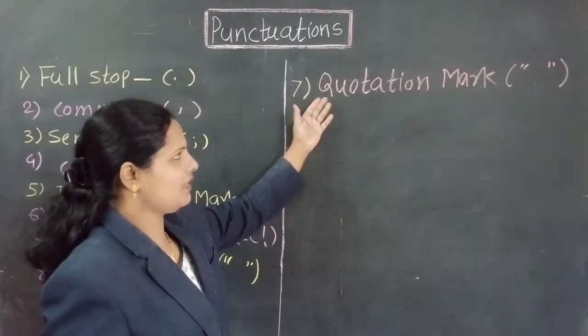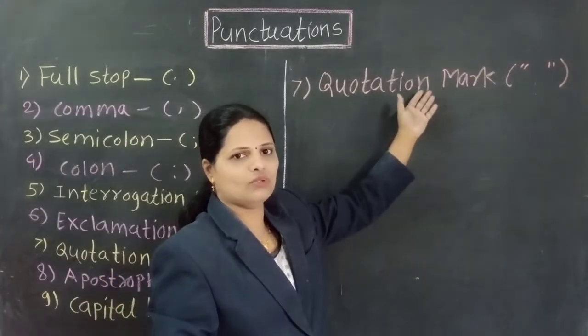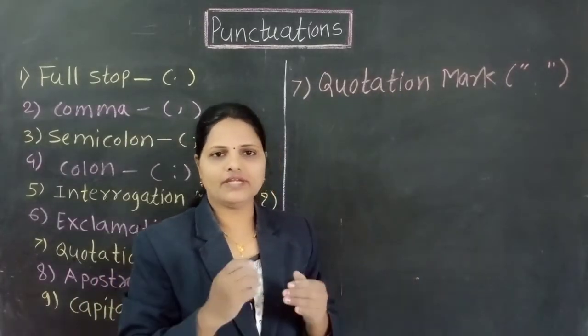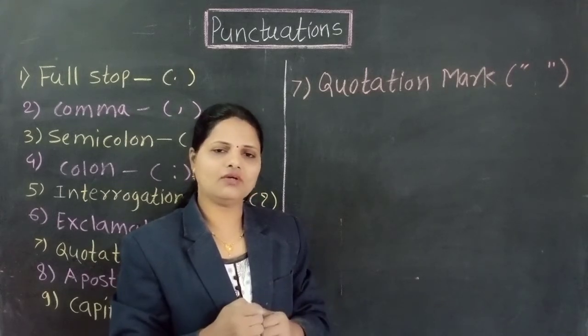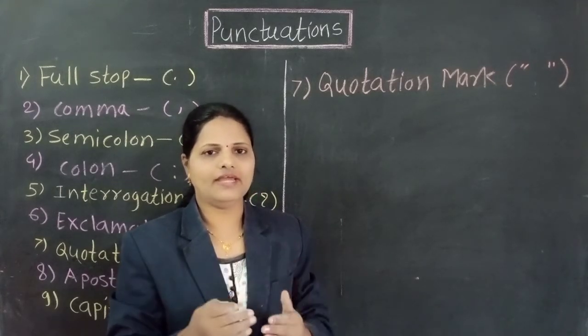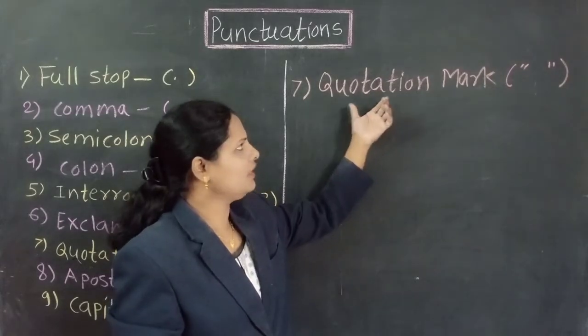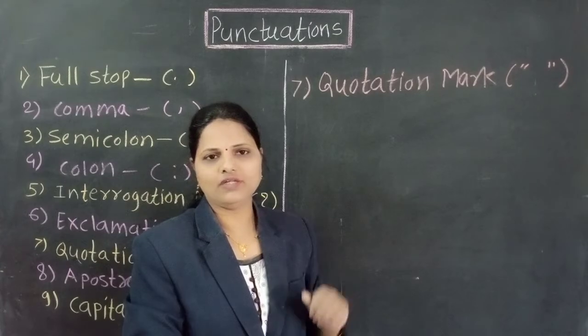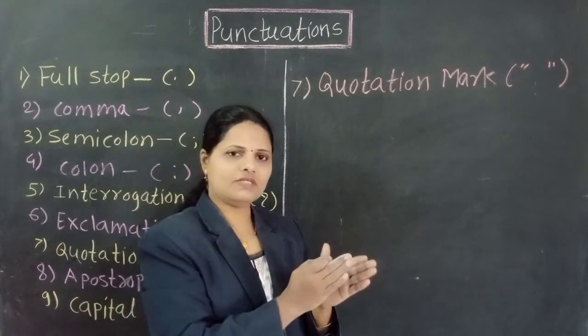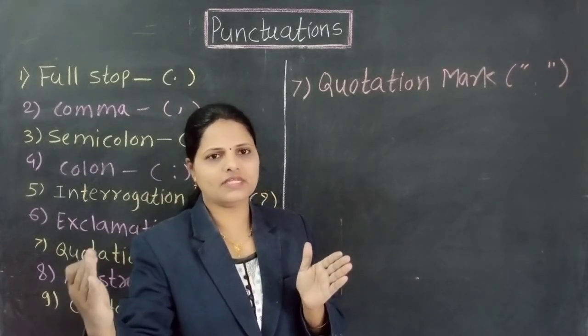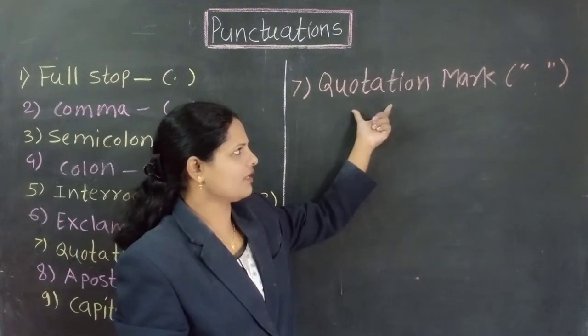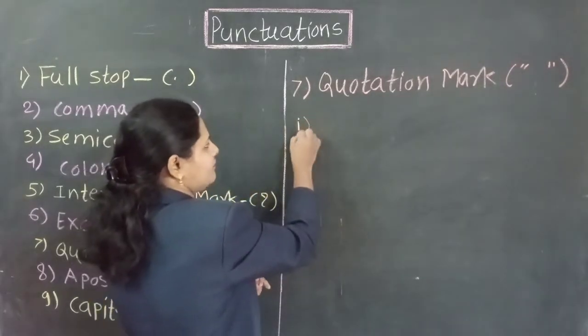Next punctuation mark is the quotation mark. Quotation mark means inverted comma. When we write a sentence in direct speech, that time we use quotation mark or inverted comma. At the beginning of the sentence and at the end of the sentence, we use this quotation mark. Just see one example.